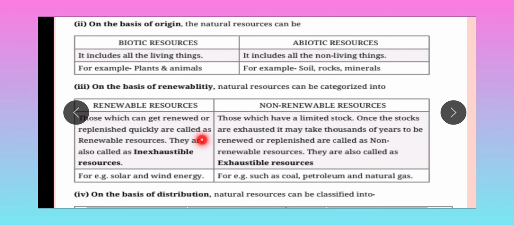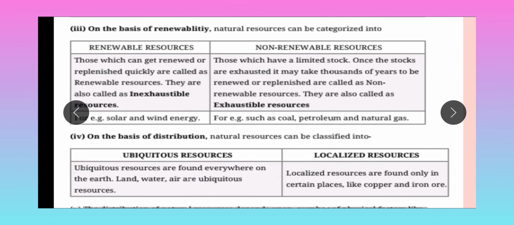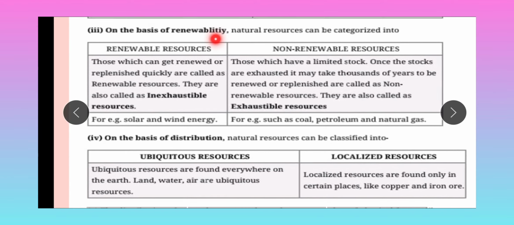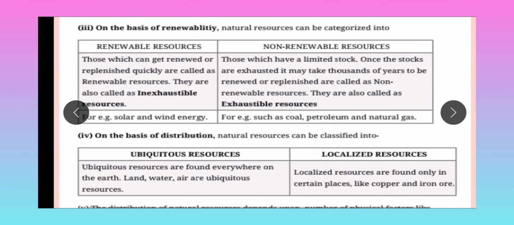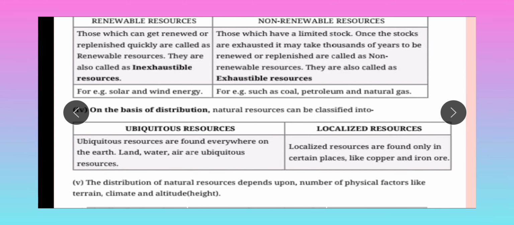Third one, on the basis of renewability, natural resources can be categorized into renewable resources and non-renewable resources. Renewable resources are those which can be renewed or replenished quickly. They are also called inexhaustible resources.